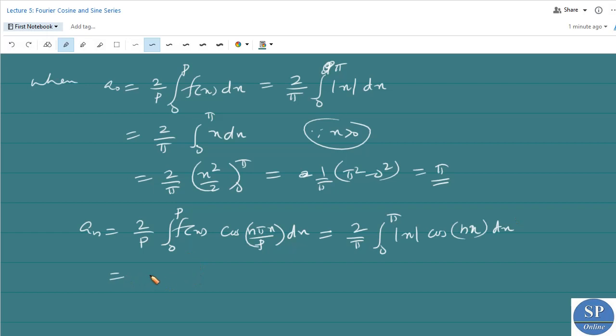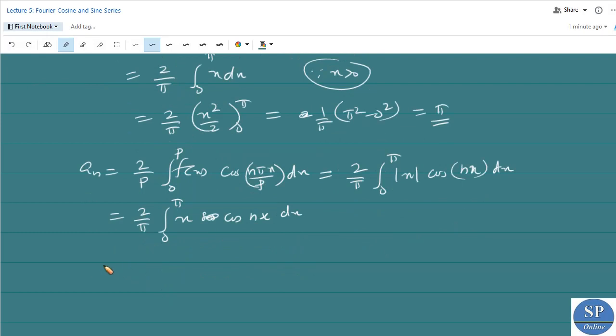When x belongs to 0 to pi, mod x is x itself, so x into cos nx dx. Integrating, we get 2 by pi into x into integral of cos nx, which is sin nx by n,